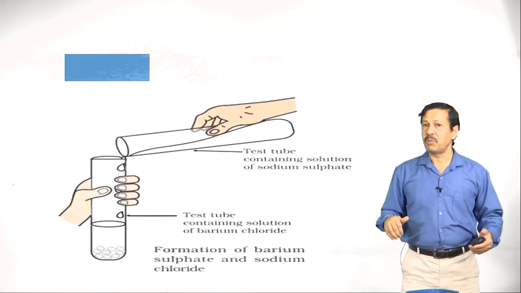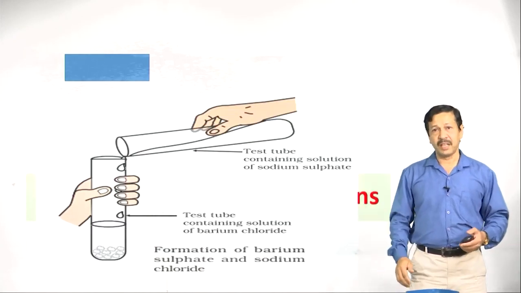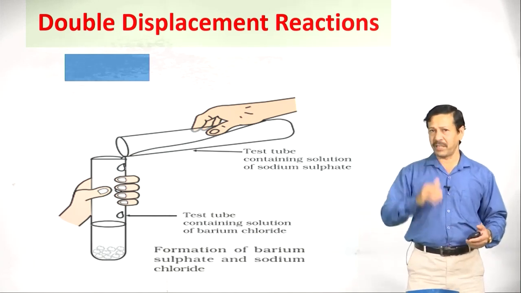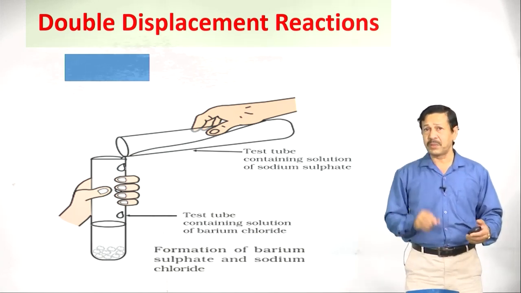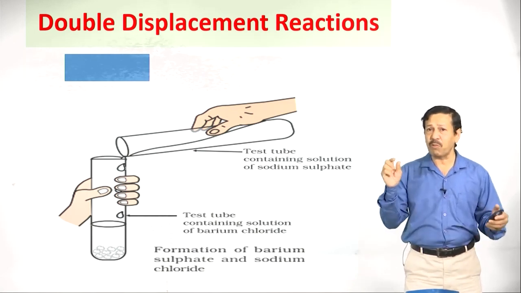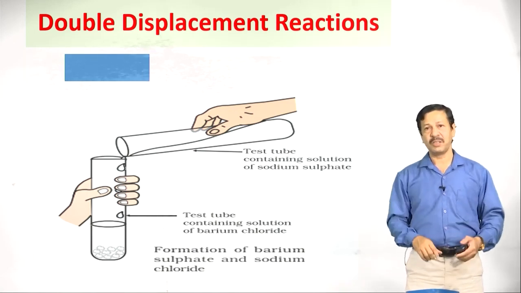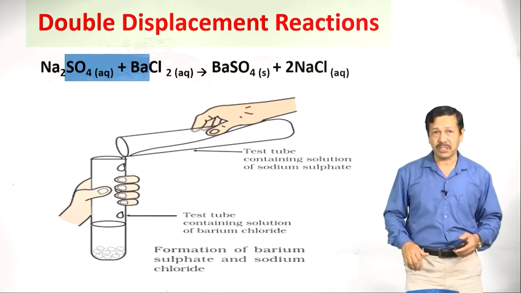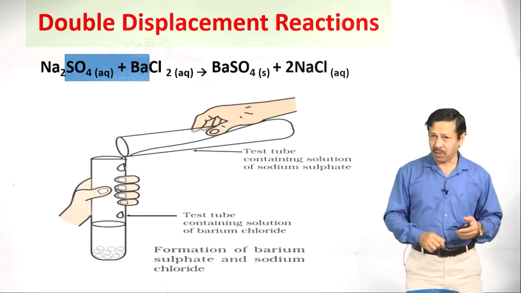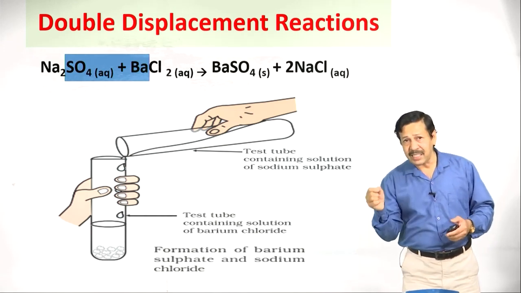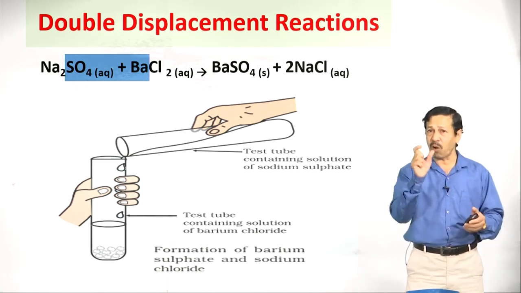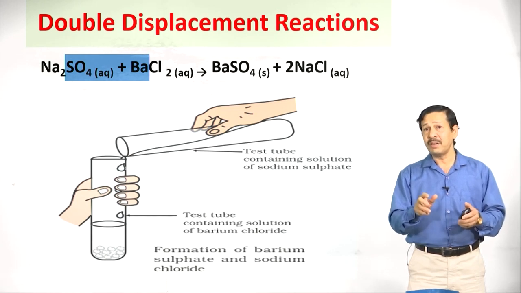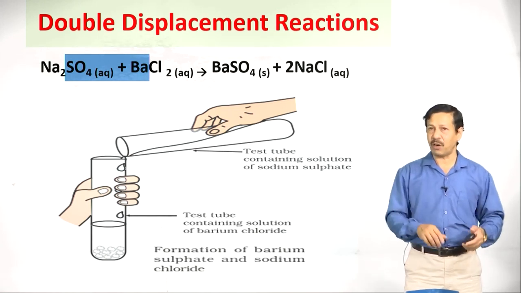Now, let us move on to next one, that is double displacement reaction. What are you observing? The two test tubes contain two crystal clear white watery solutions, but when you mix them, you are getting a magic. So, that is the double displacement. When Na2SO4 combines with the BaCl2, both are aqueous, watery, crystal clear solutions. When you mix them together, BaSO4 plus NaCl is formed.